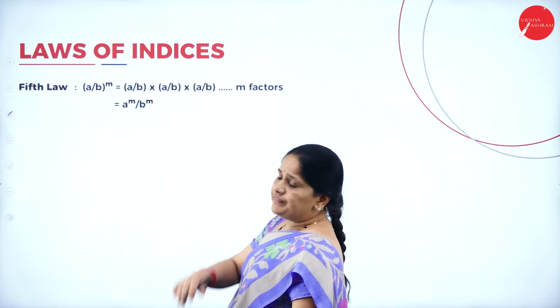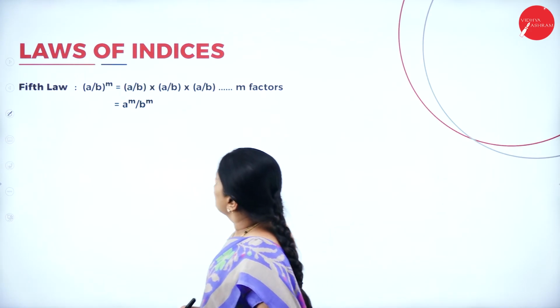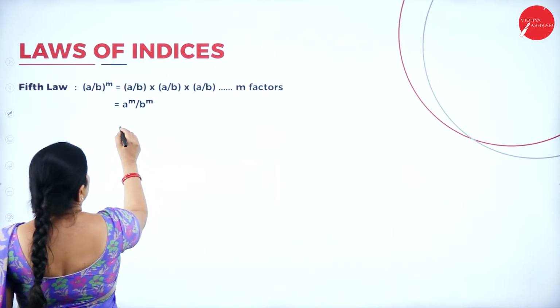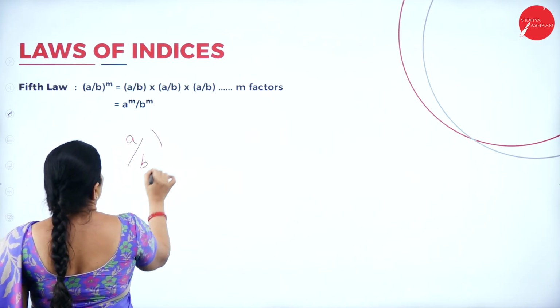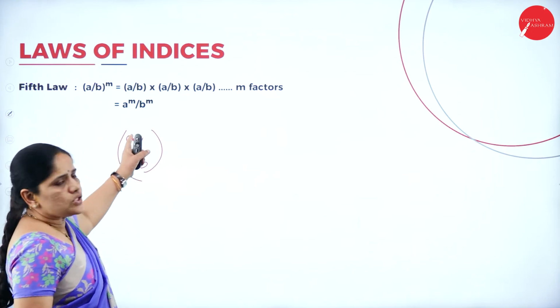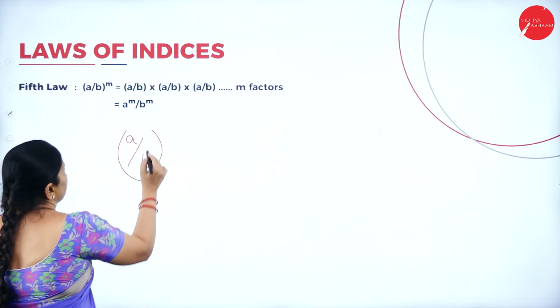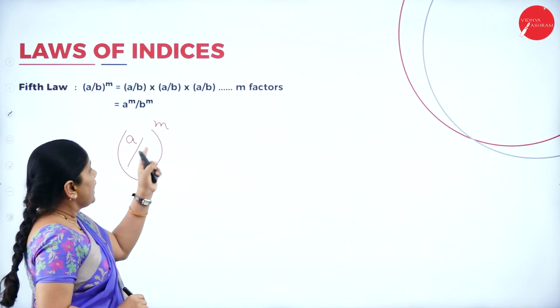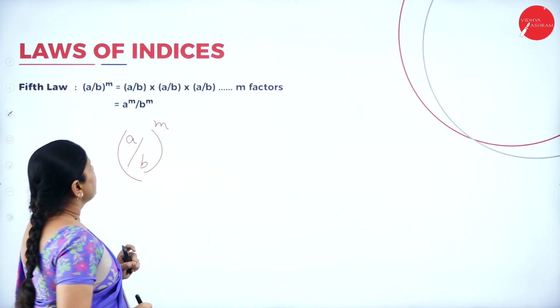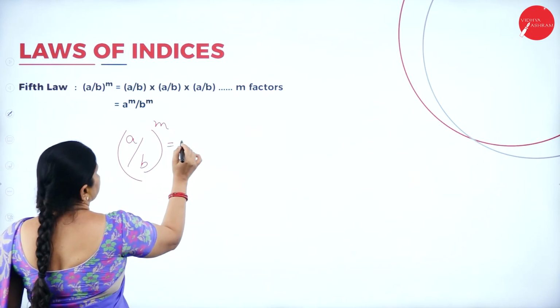Next, the fifth law. What does this fifth law tell us? Now, here they have a fraction, (a by b) to the power of m. If there is a fraction and it is raised to a power, then what should we do?